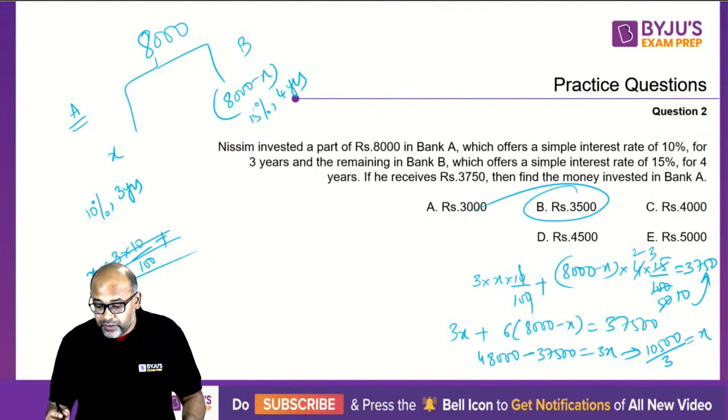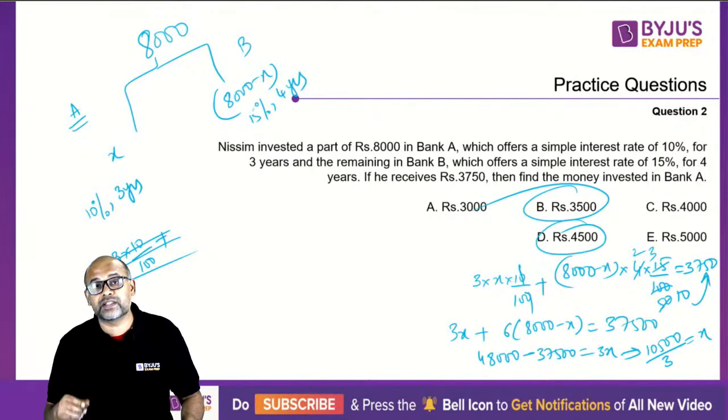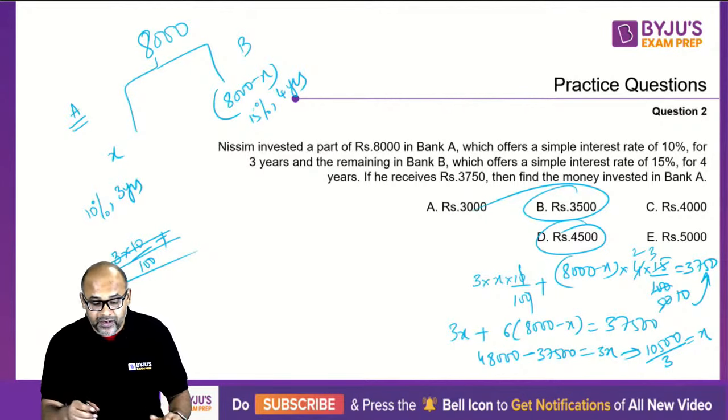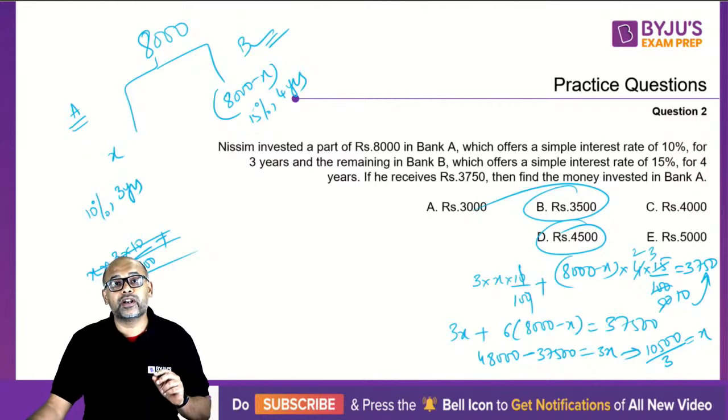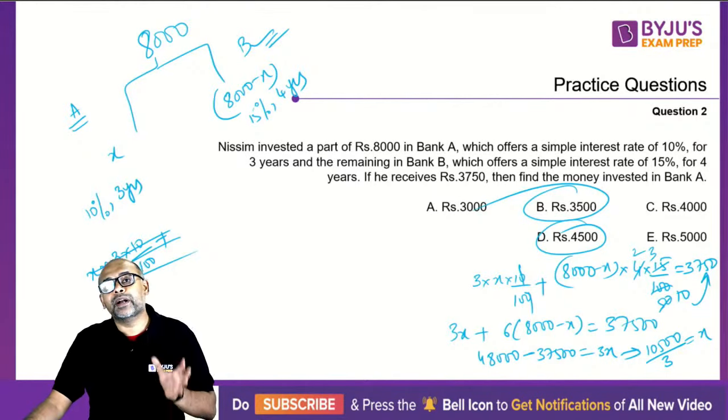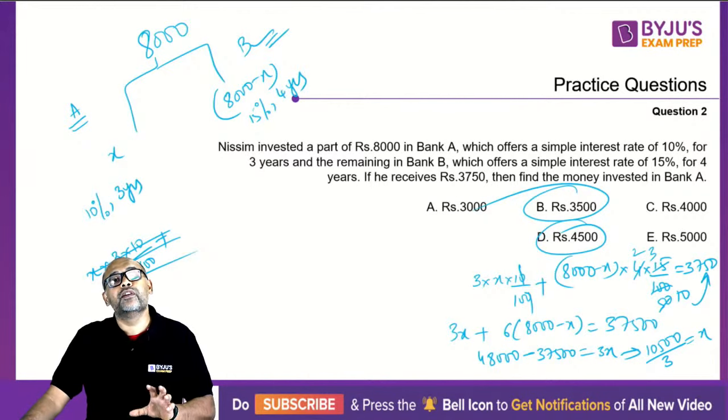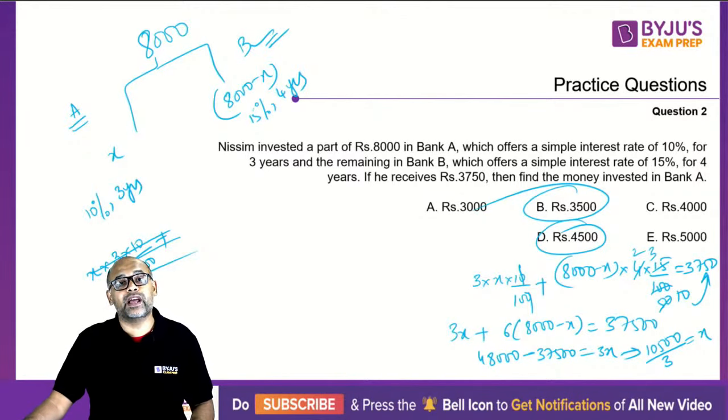Now be very careful. There is also a 4,500, because that is the value for the other bank, which is B. So now one of the things you'll observe in your MAHCET questions is that the question will be simple, but they will always have options which could be marked wrongly if the student did not look at or read what they have been asking.